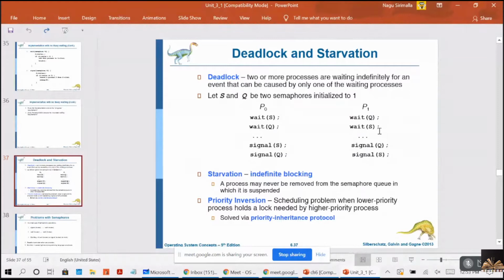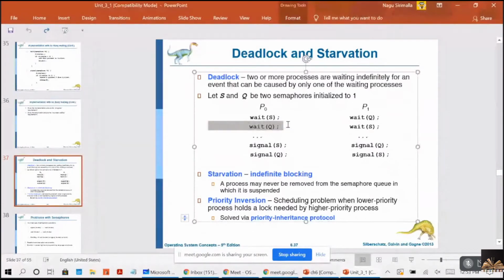it must wait until P1 executes signal Q. Because it is calling wait Q, it must wait until P1 executes signal Q, because P1 has already executed wait Q. Now, the same thing applies here too. To execute wait S, P0 executes signal S, which happens after wait Q only.